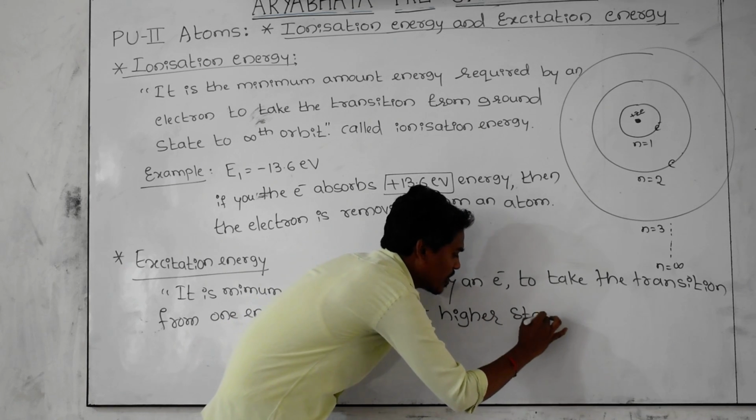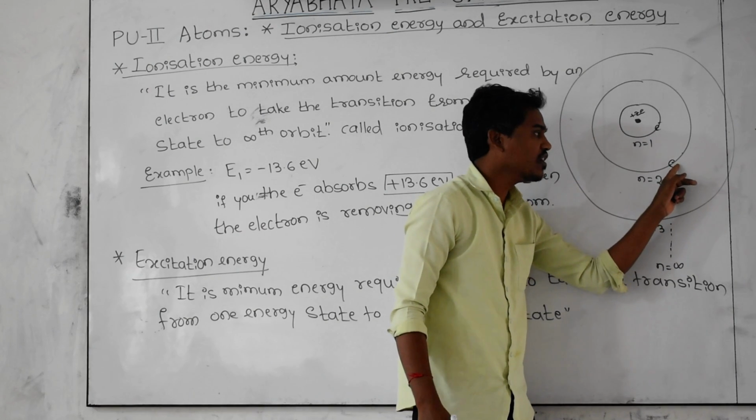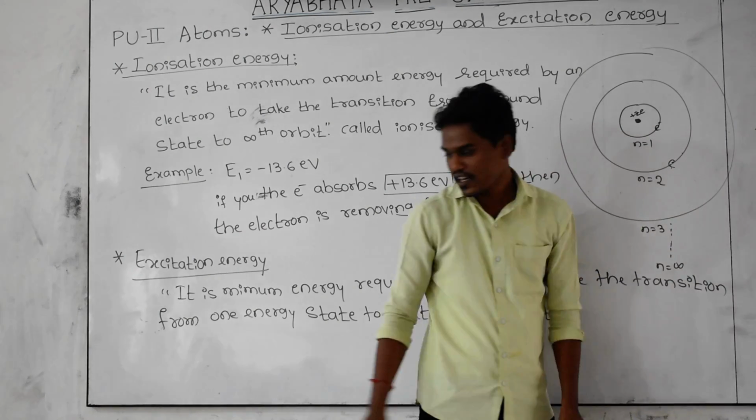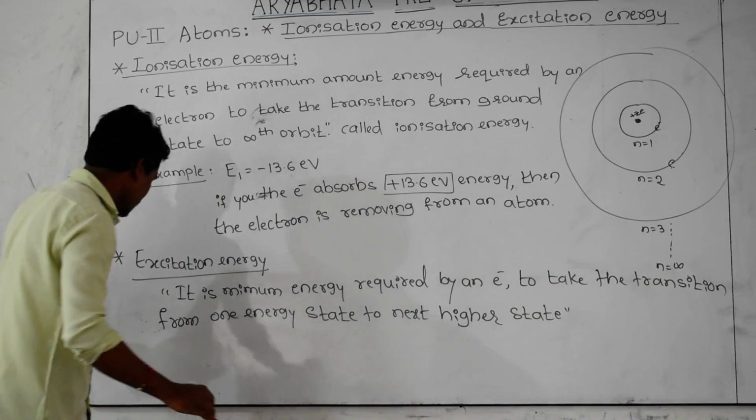That energy is called excitation energy. For example, if it is present in the second orbit, whatever energy is required by this electron to go to the third orbit is the excitation energy.